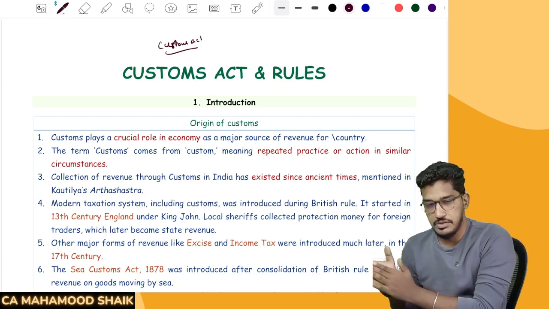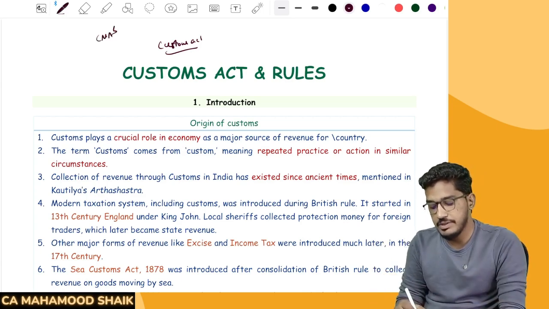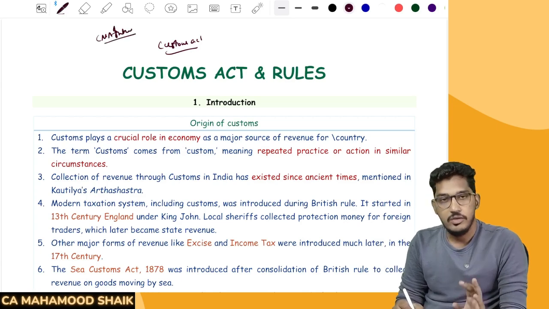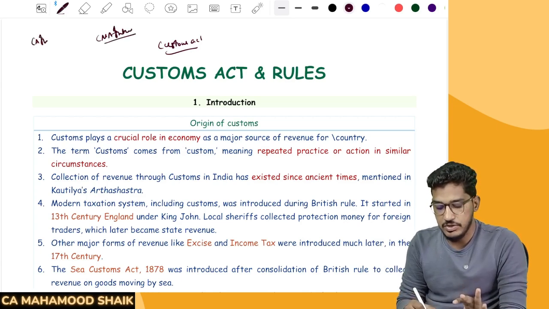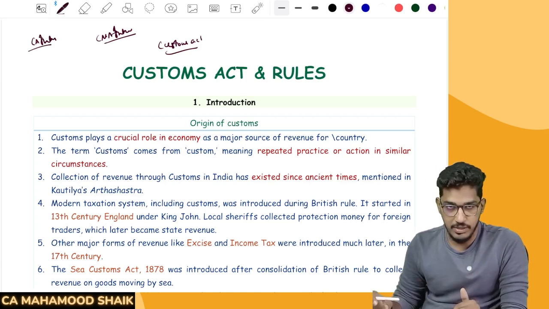This customs related discussion, whatever we are going to have, is relevant only for those students appearing for CMA inter examination. If you are a student appearing for CA inter examination, you have nothing to do with these lectures. You can simply ignore it. Why? Because this is not forming part of your syllabus.